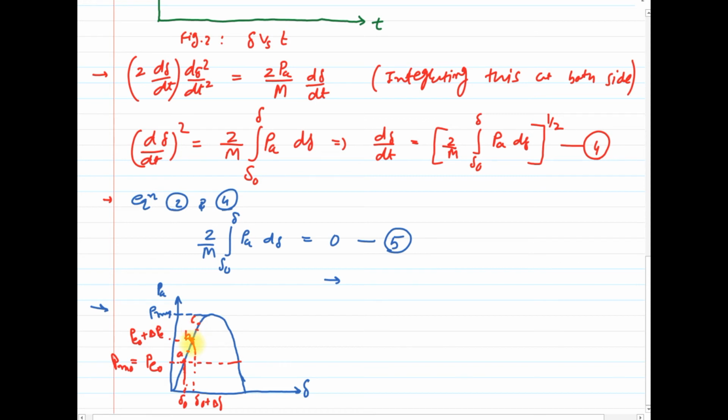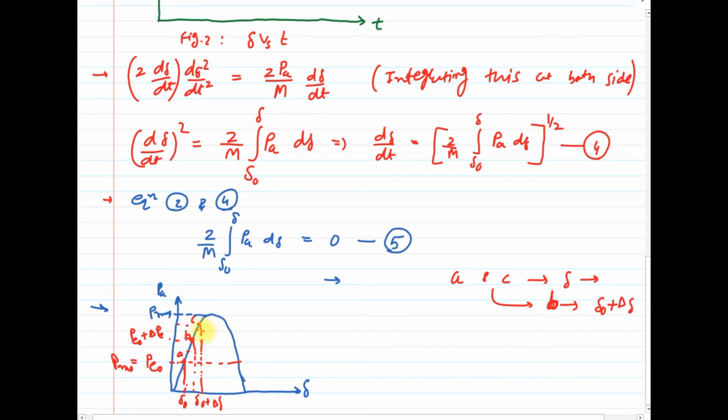So the angle delta of the rotor oscillates between points A and C, and after some time it will settle at point B with an angle of delta 0 plus delta delta. Clear? So here we get the different point, which is C.